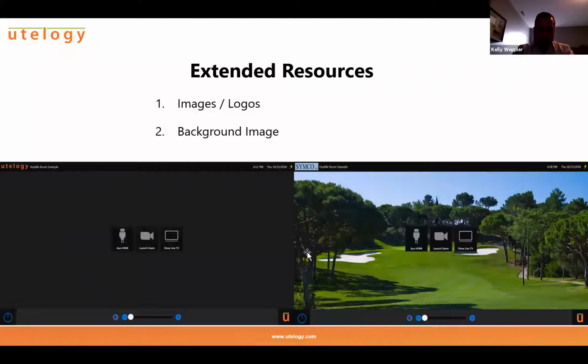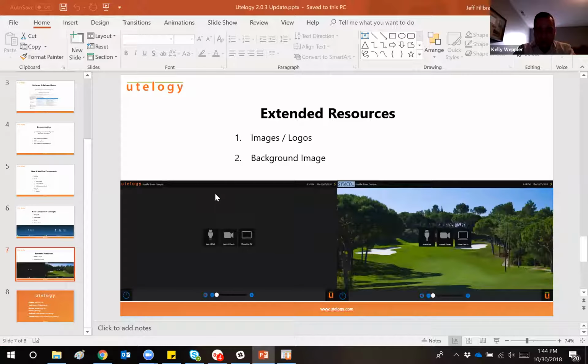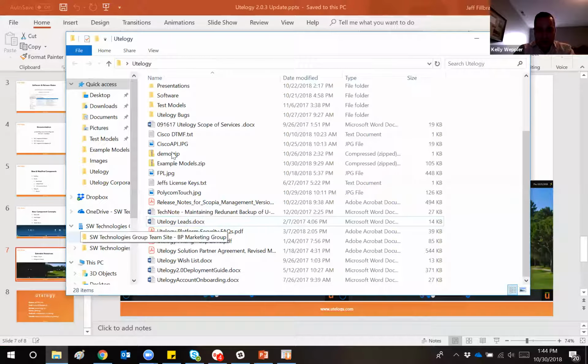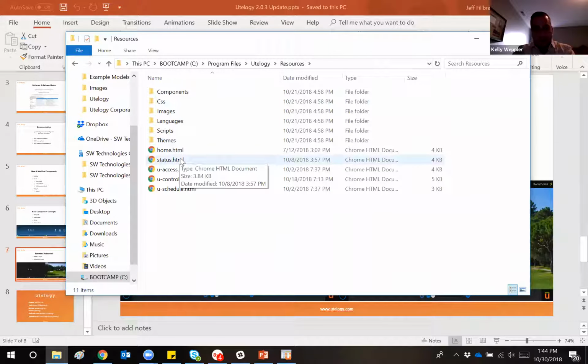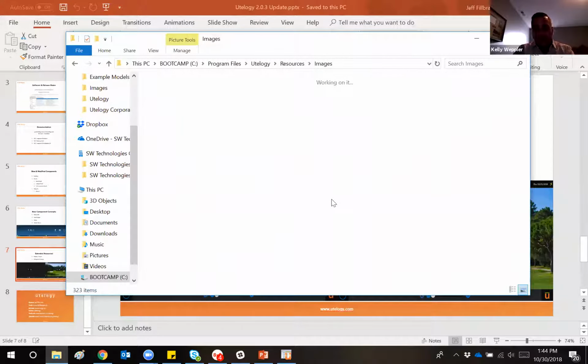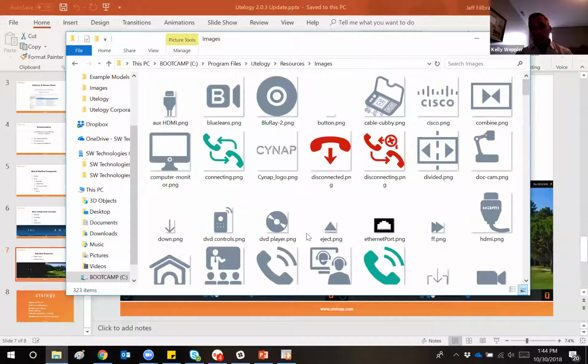The challenge is that in order to utilize those, what you would have had to have done is in the directory path where Utelogy gets installed, so in C, Program Files, Utelogy, there's a resources folder in here. The resources folder is where all of the default items go. So our components, our images, the themes, all of that good stuff. And within resources, we have this folder called images, and this is the image repository that basically it would pull from anytime you go to select a button image or a logo or anything of that nature. Now, in previous releases, you could have put any one of those logos in here. You could have simply dropped it in this folder.